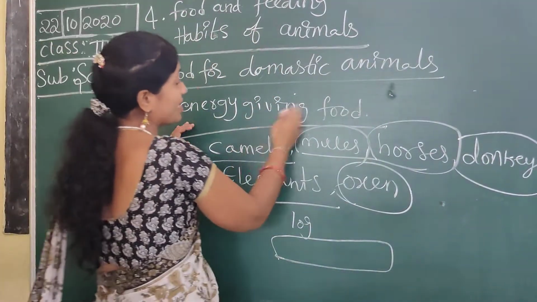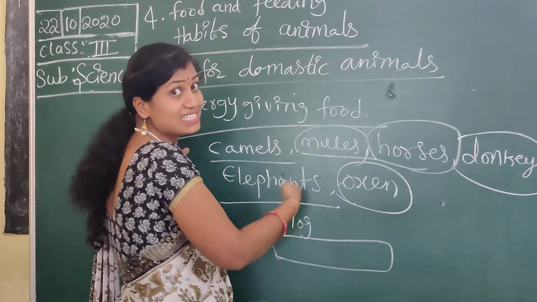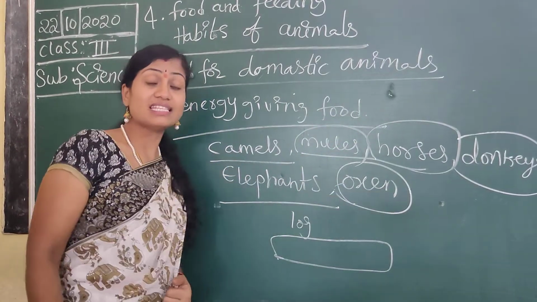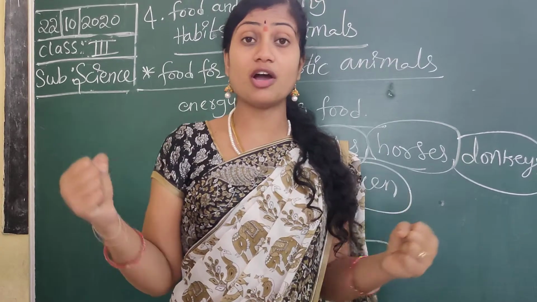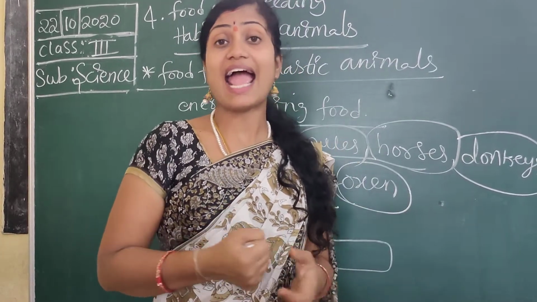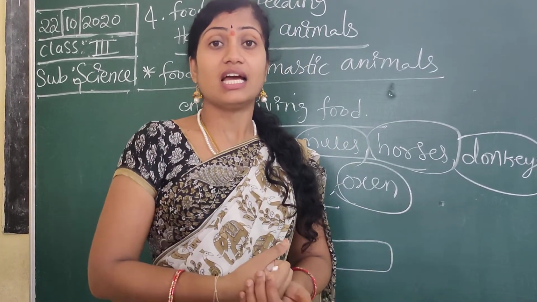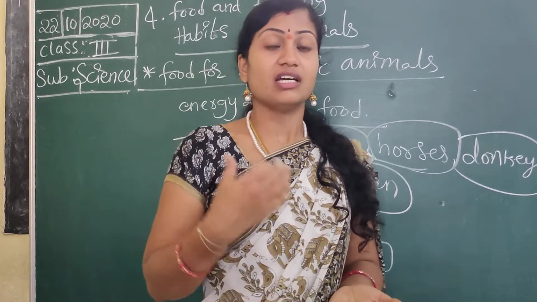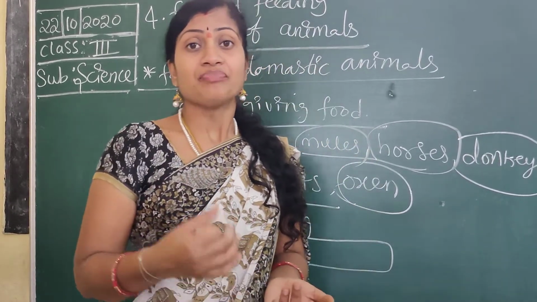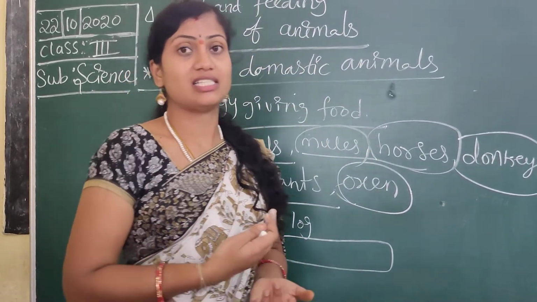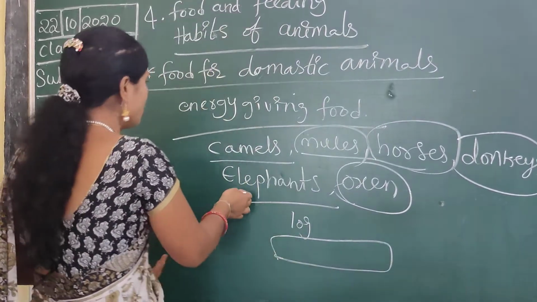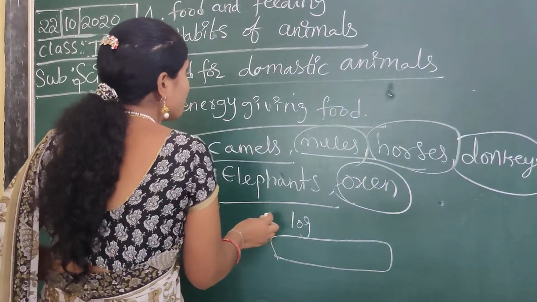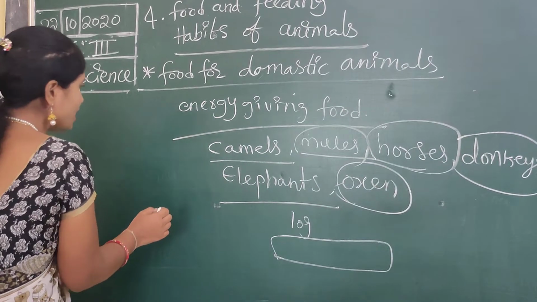So we have to give energy-giving food to these animals. Then these animals become strong, healthy and active. They can work very quickly, so we will get work done fast. We can feed them oats and fodder.